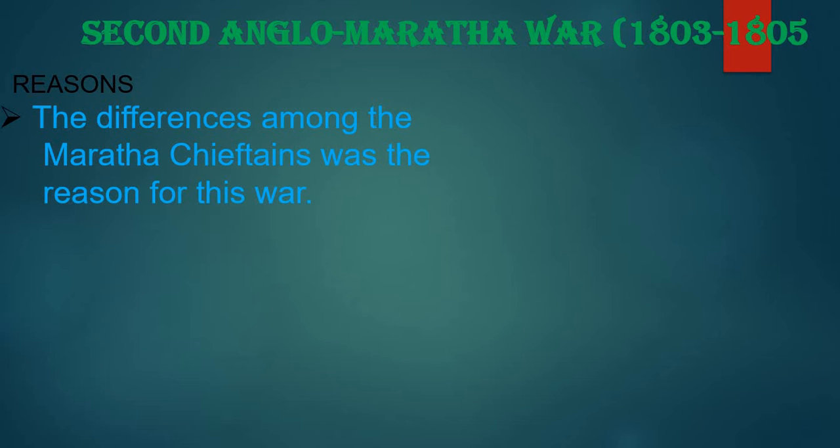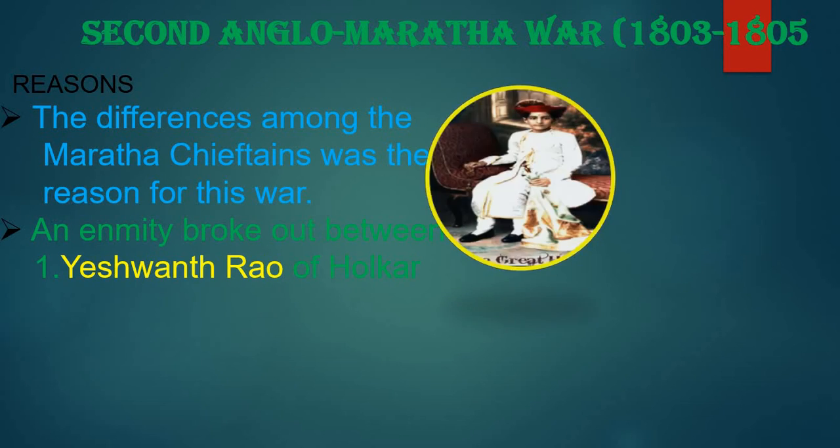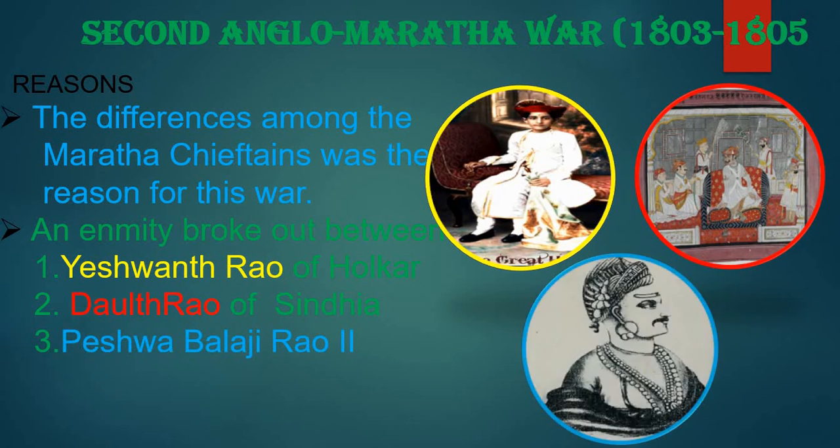See, the differences among the Maratha kings were a big reason here. Marathas means there was not one single king. There were different families and different regions which they were having. So among them they had some internal issues going on. Enmity broke out between Yashwant Rao of Holkar, Daulat Rao of Sindhya, and the Peshwa Balaji Rao II, who is again the son of Madhav Rao II. These three kings were fighting with each other. The enmity was more, and they came out and wanted to fight with each other.